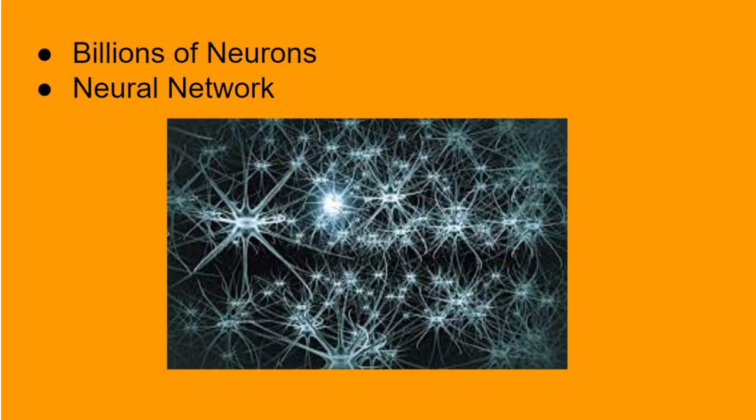Billions of such neurons process and communicate with each other to form a powerful network which is enabling us to learn, create, think and reason. This is called a neural network.